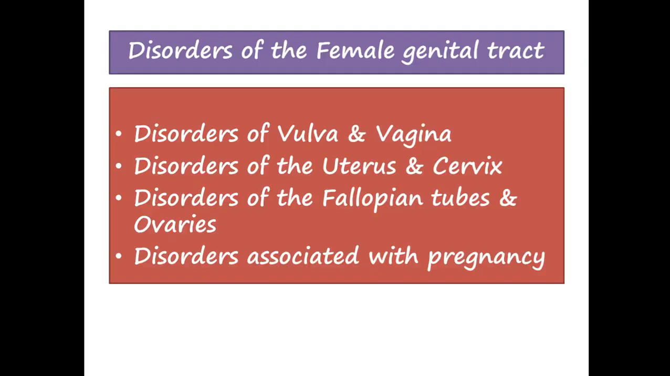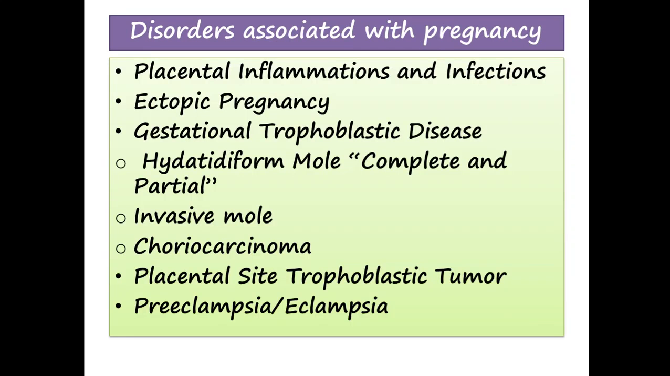the disorders of the female genital tract into disorders of the vulva and vagina, disorders of the uterus and cervix, disorders of the fallopian tubes and ovaries, and disorders that are associated with pregnancy. Pregnancy occurs during the reproductive age of a female life.